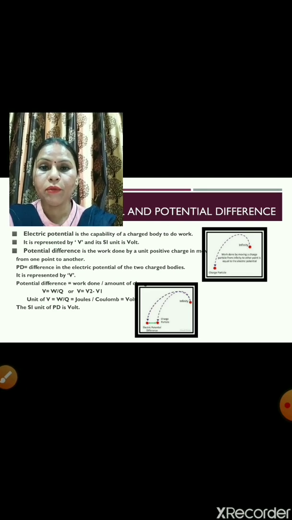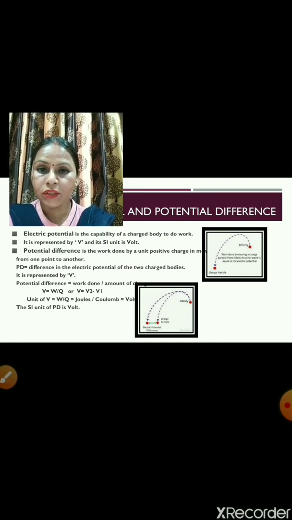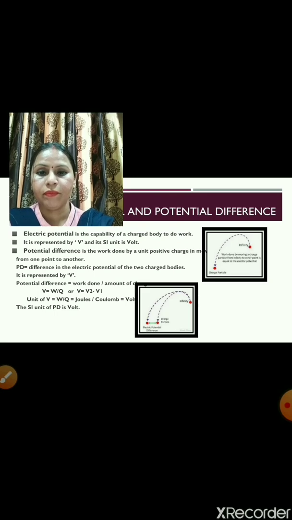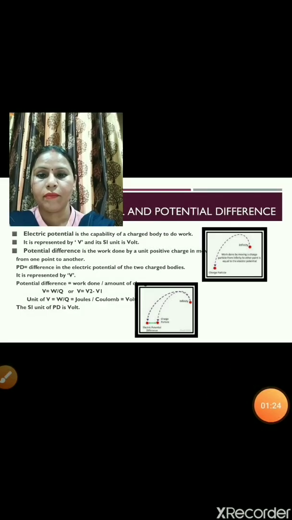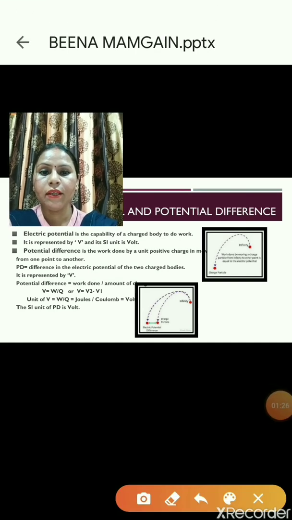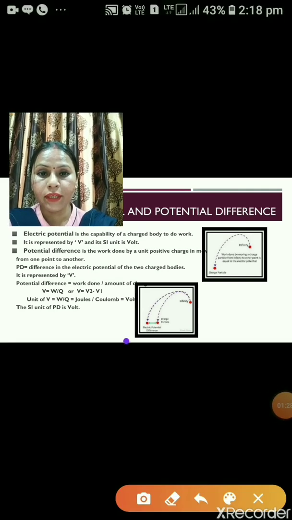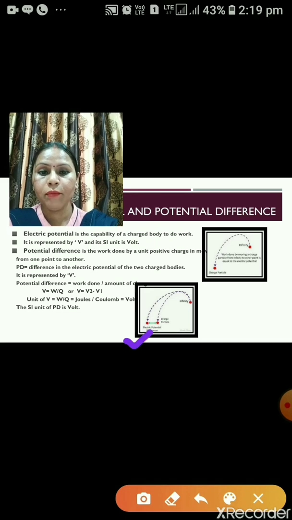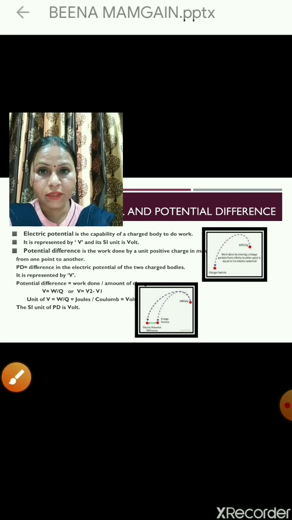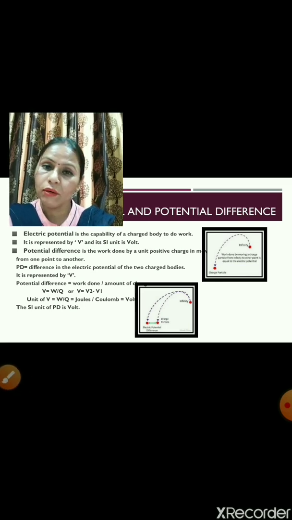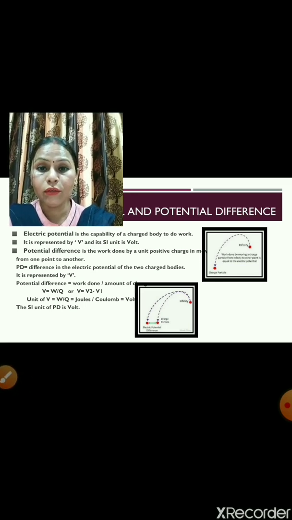Now I'm telling you about the potential difference. Potential difference, which is written as PD also. Now you can see if we are having 2 points, point A and point B, and we are taking a unit positive charge from point A to B or from B to A, then also the charges have to do some work.